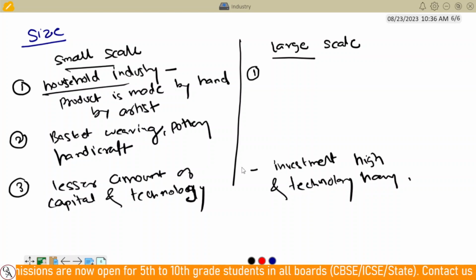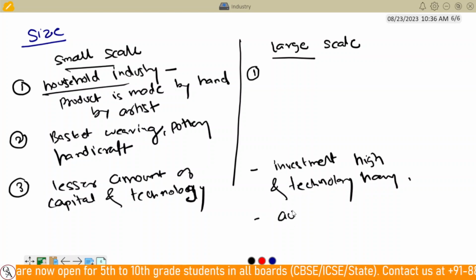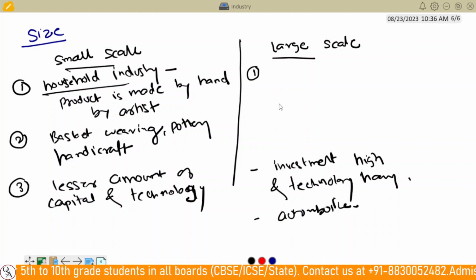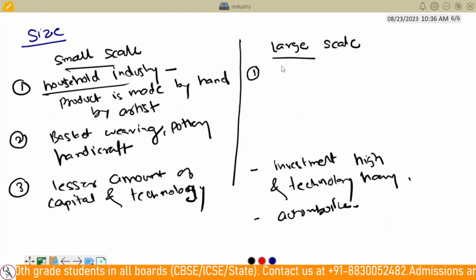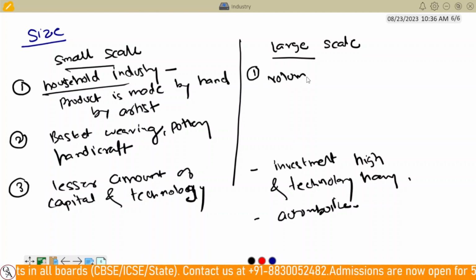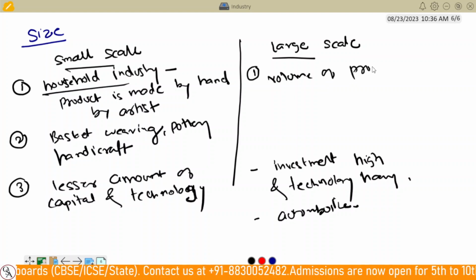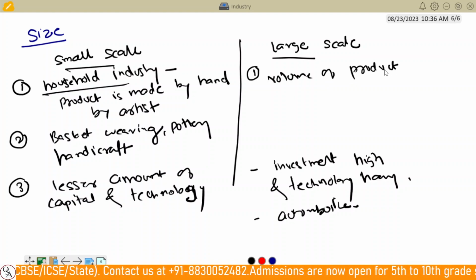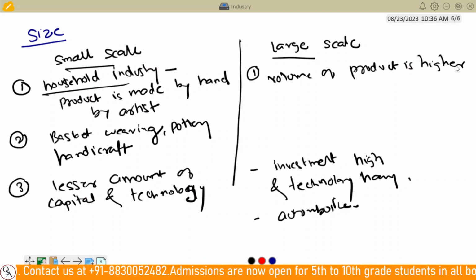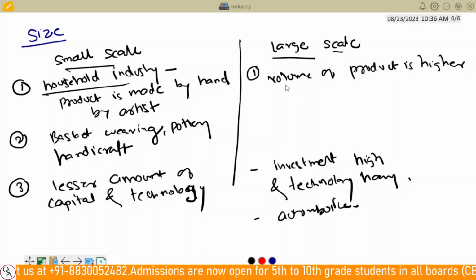An example of this heavy industry is automobiles. These are large scale industries. Here the volume of product is higher.